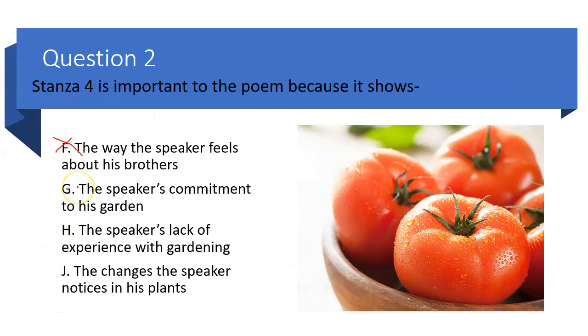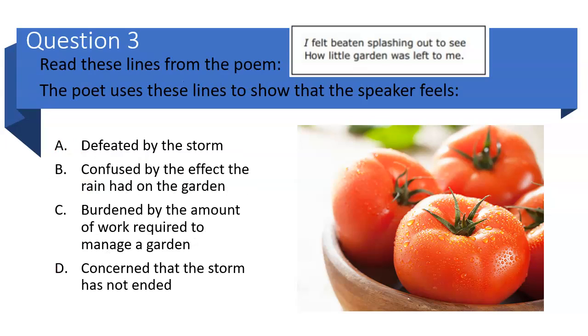All right, so there is some commitment to his garden as he would be devastated by the storm that hit. The speaker's lack of experience with gardening, he doesn't really talk about that, so I'm gonna cross that off. And the changes the speaker notices in his plants, I also don't think he mentions anything there. So we're gonna go with G. So question 2 is G, the speaker's commitment to his garden. He took a lot of pride in it.